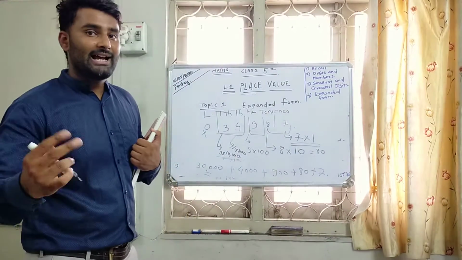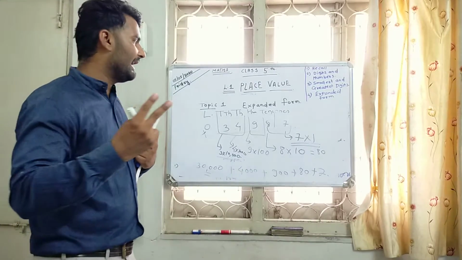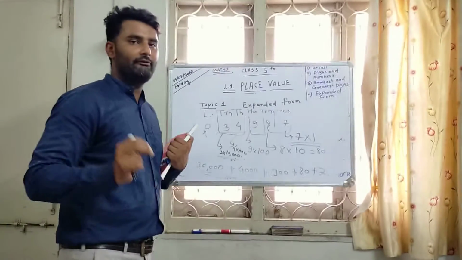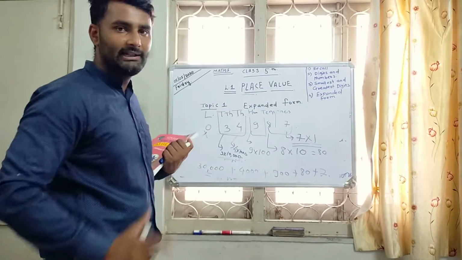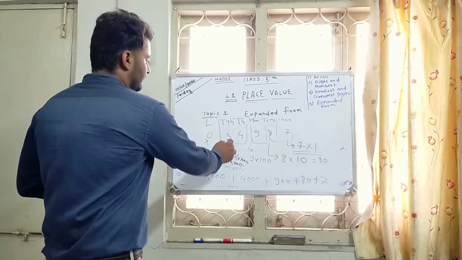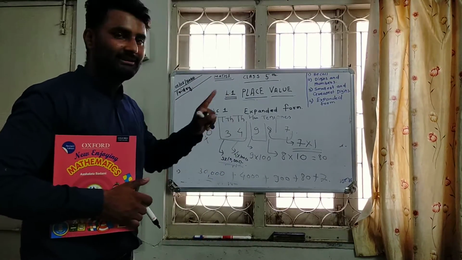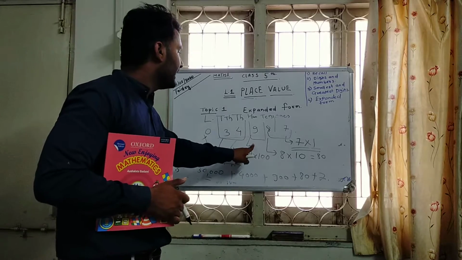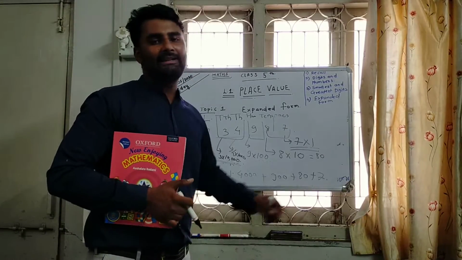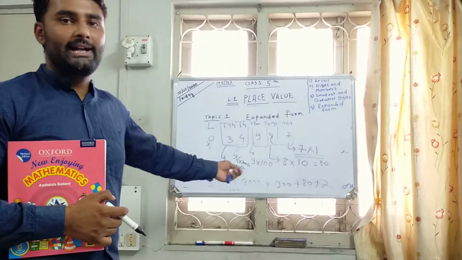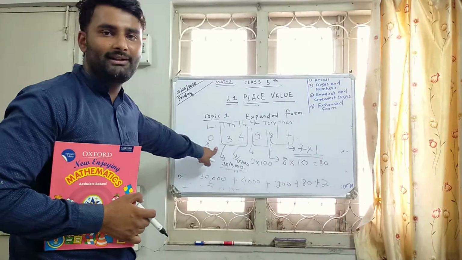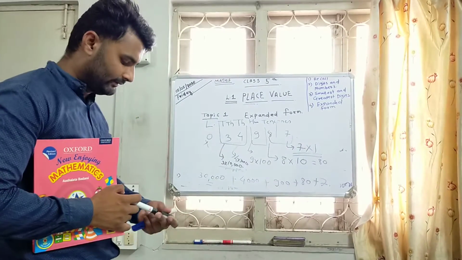The last two numbers we have to read combined. And look here, what is the number? 34,987, and we have to write this number in words.